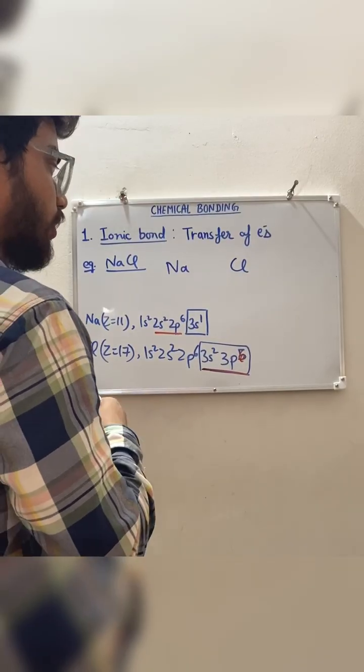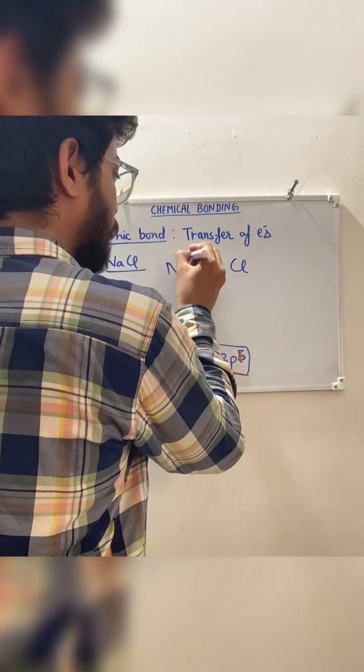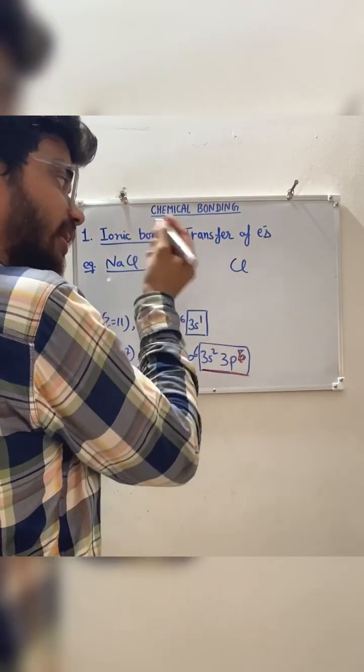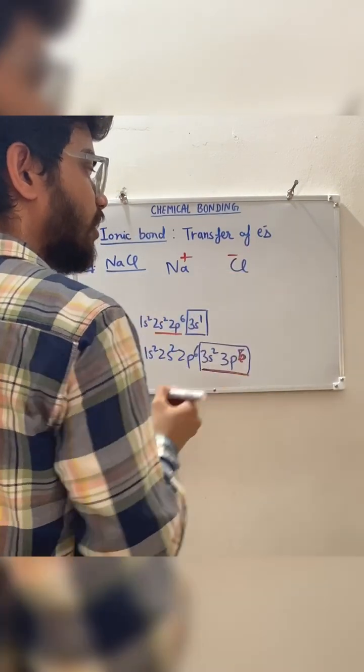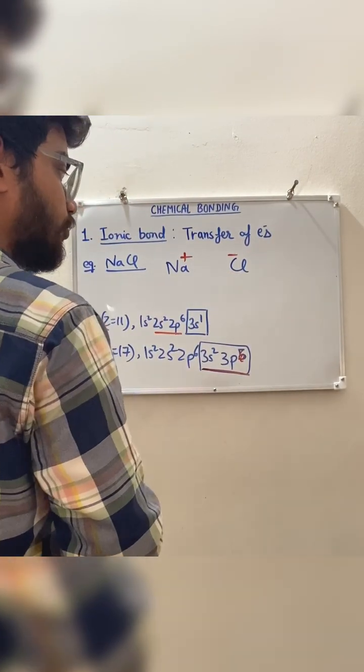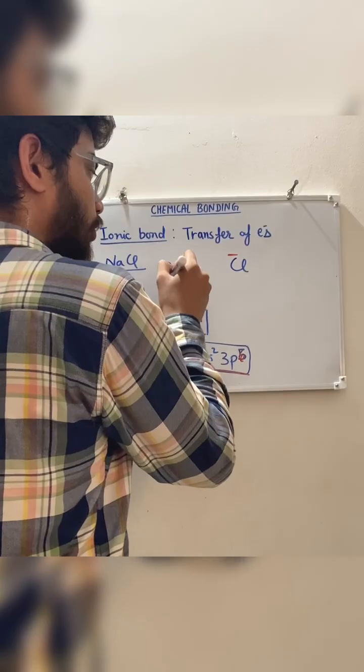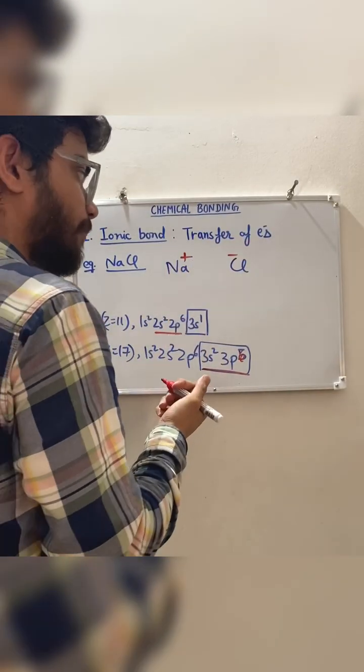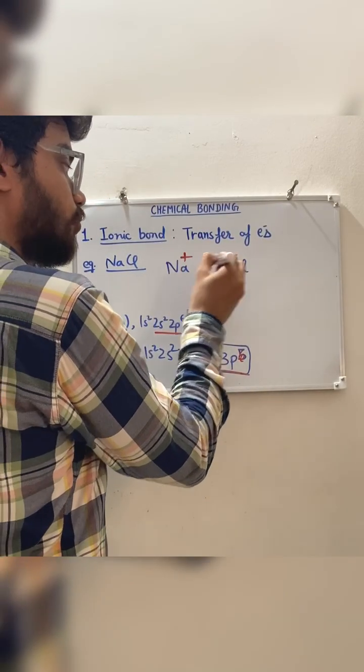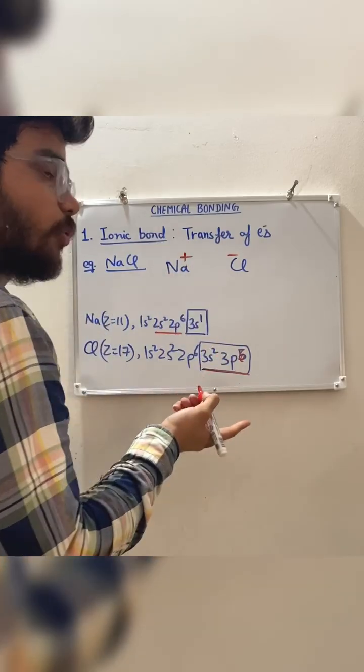When sodium gives one electron, it will have a positive charge, and when chlorine gains an electron, it will have a negative charge, right? So after the donation and acceptance of electrons, these two atoms are converted into ions.